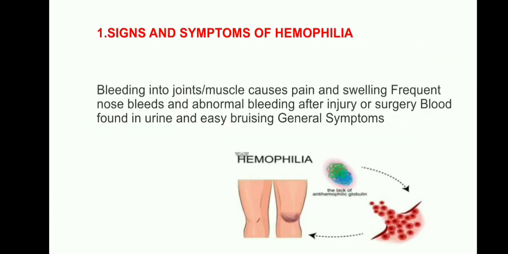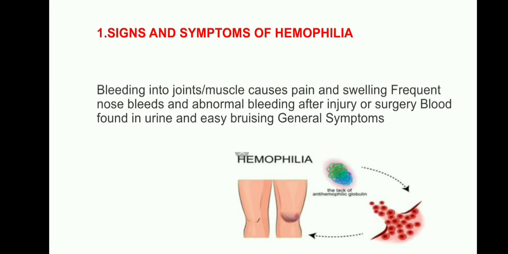Okay, and now the signs and symptoms of hemophilia, we will see one by one. Bleeding in the joints and muscles causes pain and swelling. Frequent nosebleeds and abdominal bleeding after injury or surgery. Blood is found in the urine, and easy bruising is a general symptom. Mostly in the hemophilia condition, we will see internal bleeding.